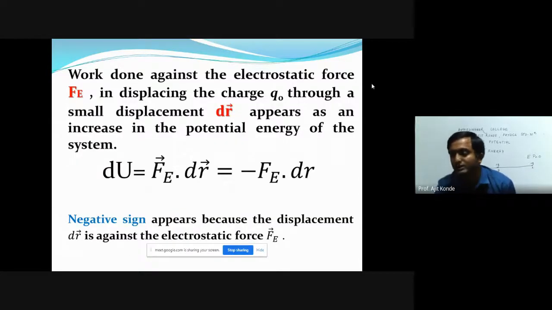Therefore, over here we have a negative sign. The negative sign appears because the displacement dr is against the electrostatic force Fe.